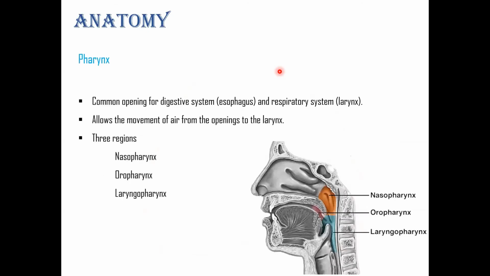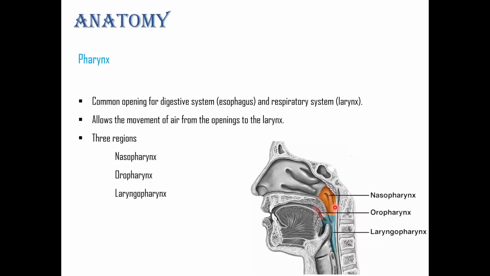Now let's talk about the pharynx. The pharynx is a common opening for the digestive system and the respiratory system. From the digestive system, it connects the esophagus, and from the respiratory system, it connects the larynx.